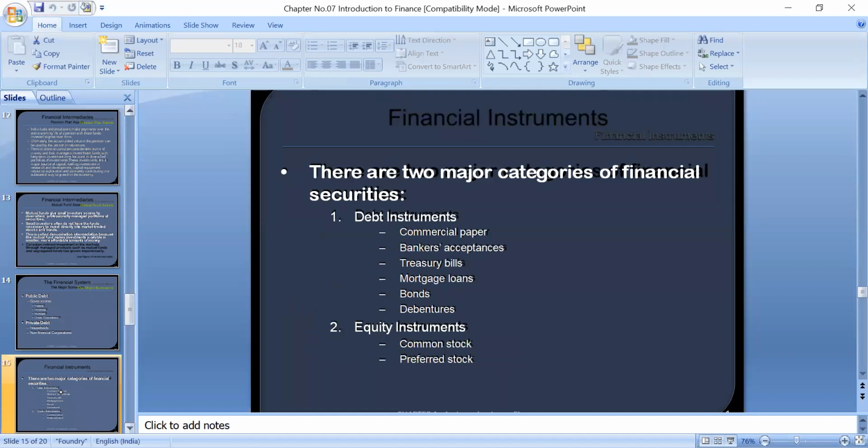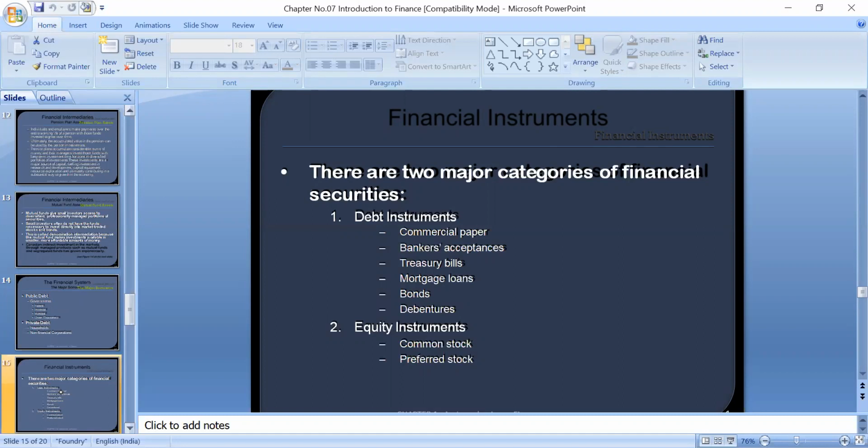Similarly, there are two major categories of financial securities. Now, we have two types of securities. What is a security? Actually, it is a certificate, a document which represents money, which can be sold in the market, which can be exchanged in the market. That document is called what? Security. Remember this. Debt instrument and equity instrument.